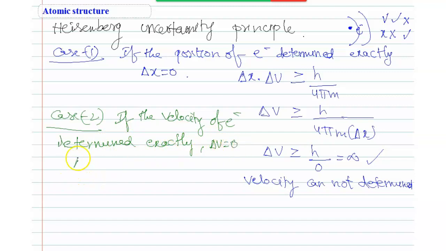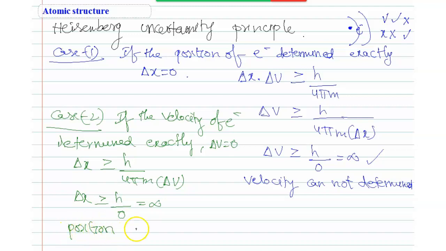Then substitute this value: delta x greater than or equal to h by 4 pi m delta v. Then delta x greater than or equal to h by 0, that means infinity. That means the position cannot be determined.